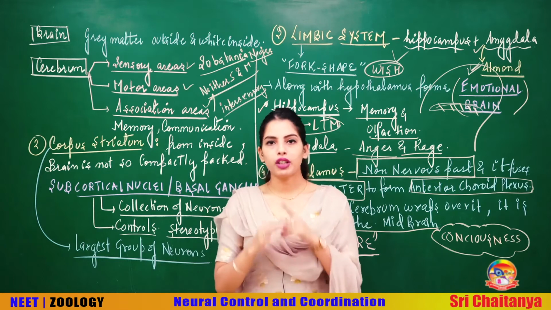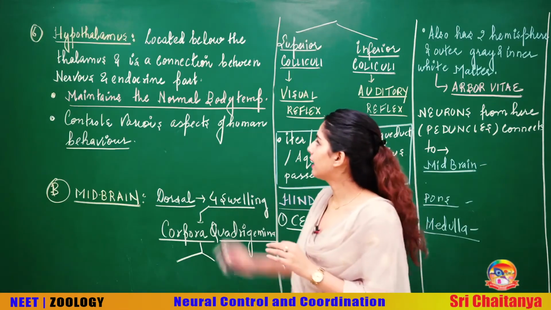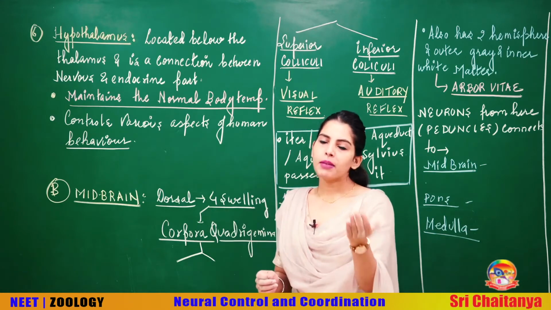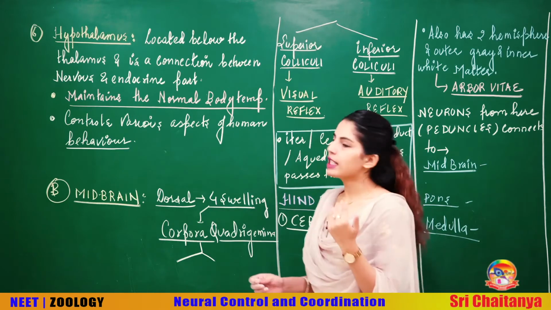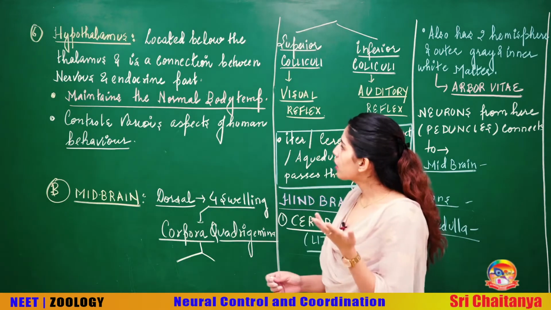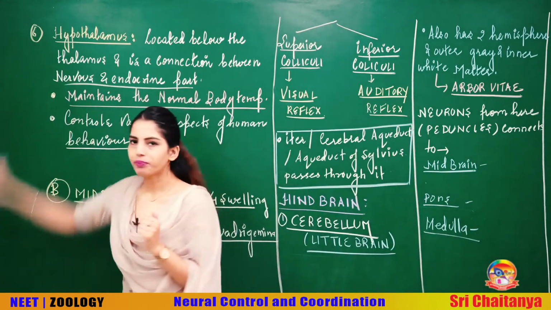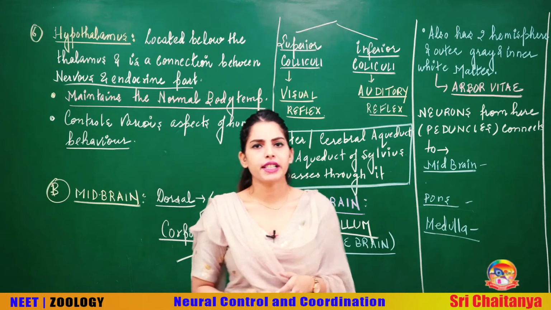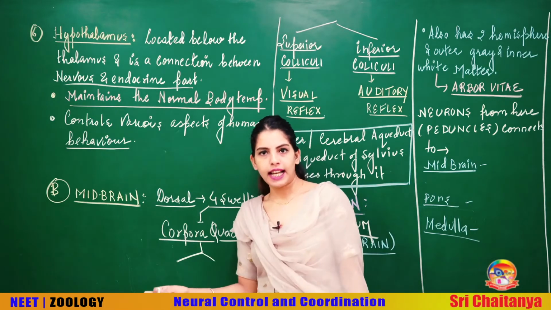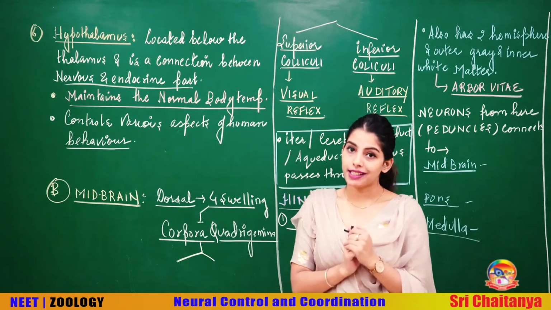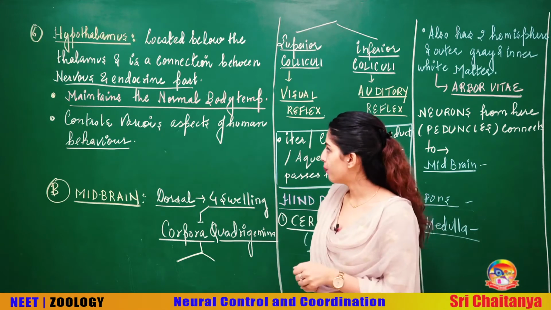Now we are going to talk about the function of the hypothalamus. Now talking about a very important part, that's the hypothalamus. Hypothalamus, as the name suggests, would definitely be located below the thalamus, hence it is called the hypothalamus. Also, it is a connection between your nervous and endocrine parts. Definitely, beta, it's not only a part of your nervous system, it's also a part of your endocrine system, because it acts as an endocrine gland also, and it has control in your nervous system too. So it's a connection between your neural and your endocrine system.